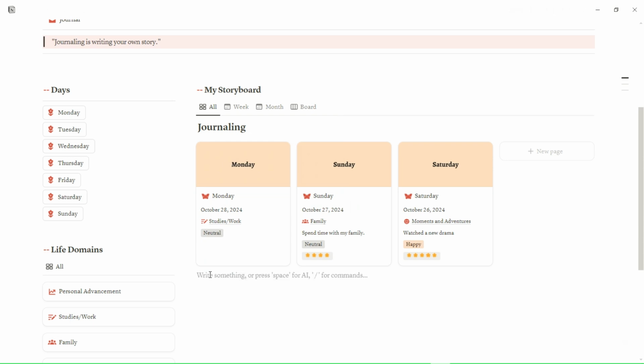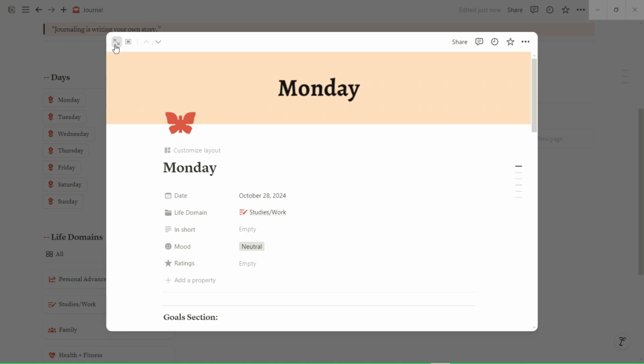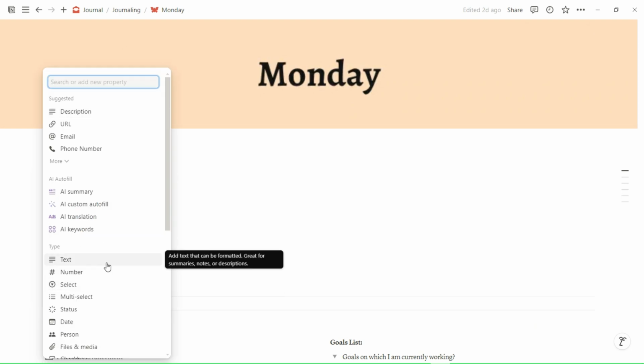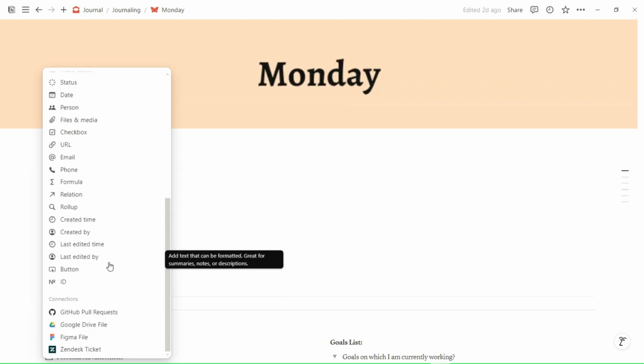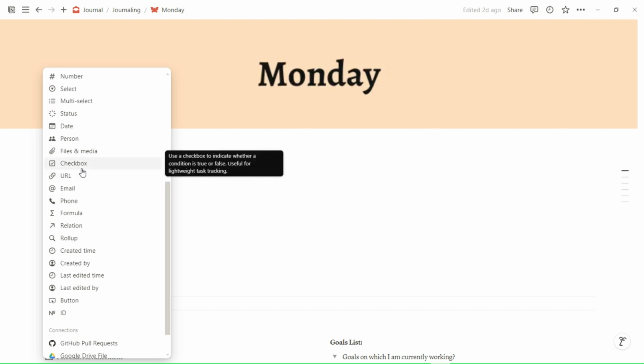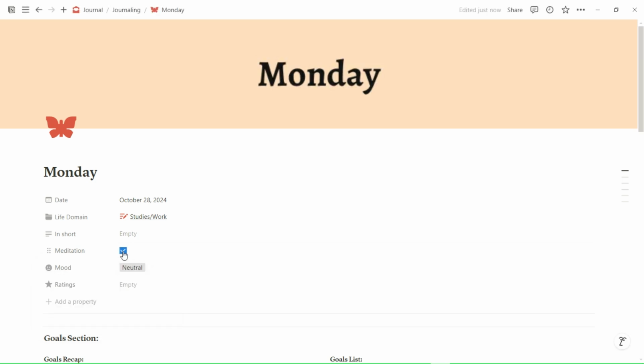Okay, now comes the second thing. If you want to edit the template, this is the layout which I have prepared for each day. If you want to add a new property here, go to add property and you will have many options. For example, if you want to create a checkbox for a habit, let me create one for meditation. You can just create it, and whenever you are done with the meditation, you can just click a checkbox on this.